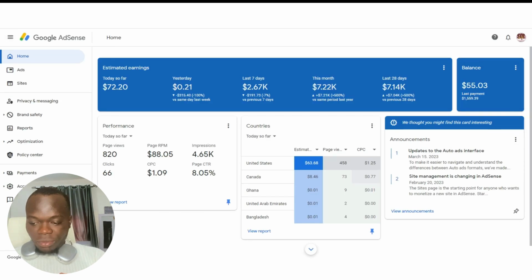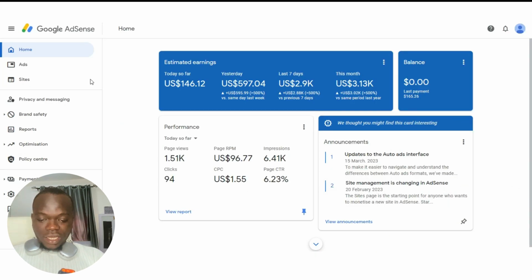Okay, this is the fourth one. Let me refresh. Okay, today we made about $72. I stopped working on this because I already hit my target, which was $7,000. But the account is quite strong, so I just continued working on it. And I'm pushing it to probably 8,000 or 10,000 before the month runs out. I don't know, any amount to actualize on this account, so be it. Okay, so for the month it printed about $7,200, and that's the first one.